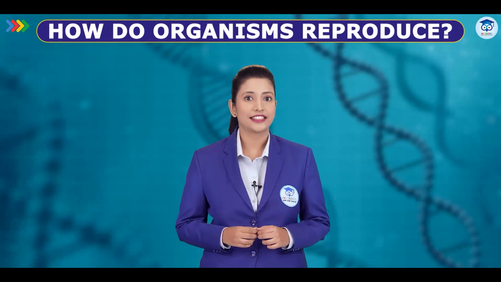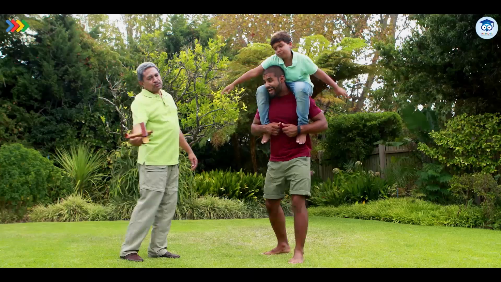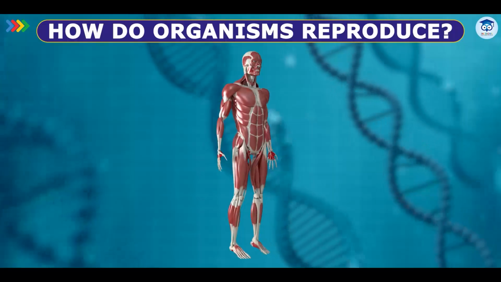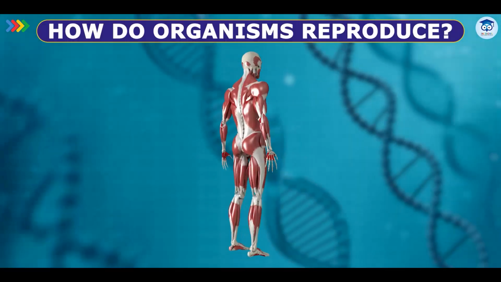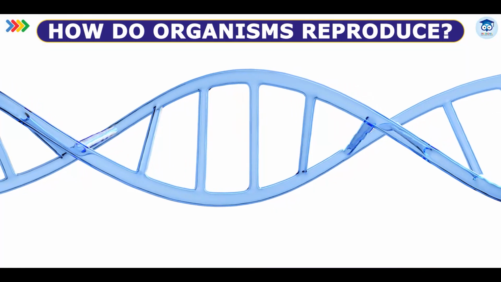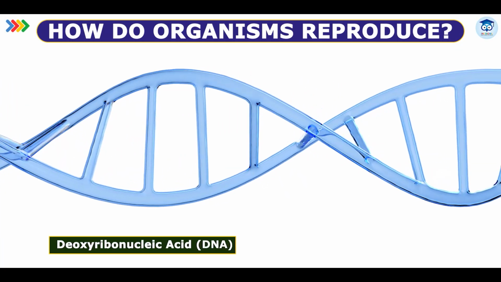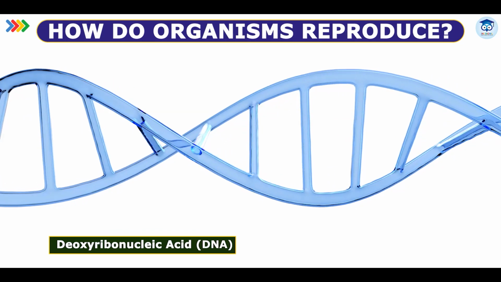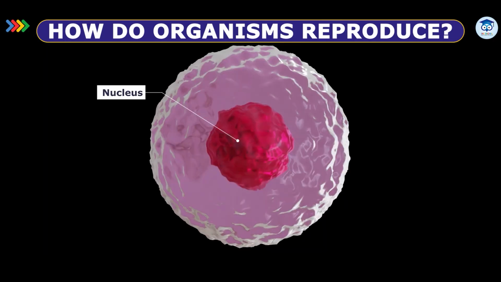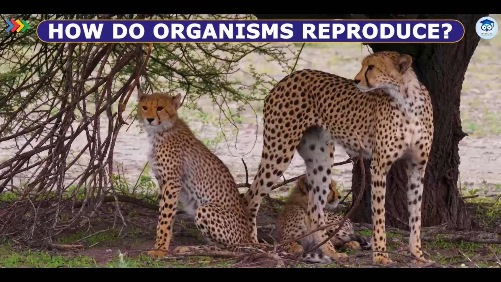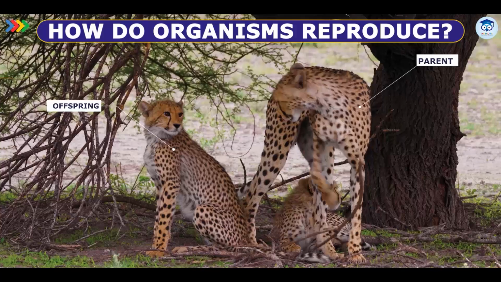The answer lies in a common design, a body blueprint that's shared across generations. This design isn't just drawn out like an architect's plan. It's stored deep within each cell in something called DNA. DNA, which means deoxyribonucleic acid, is like a carefully written instruction manual tucked away in the cell's nucleus. It's responsible for passing on body features from one generation to the next.